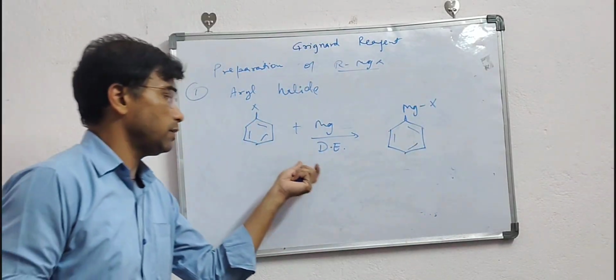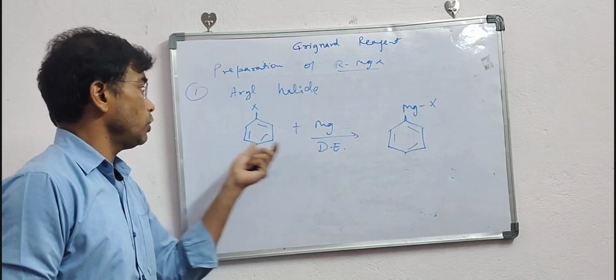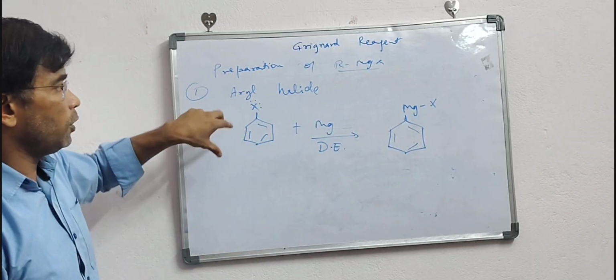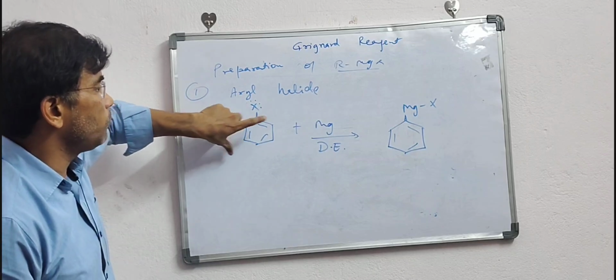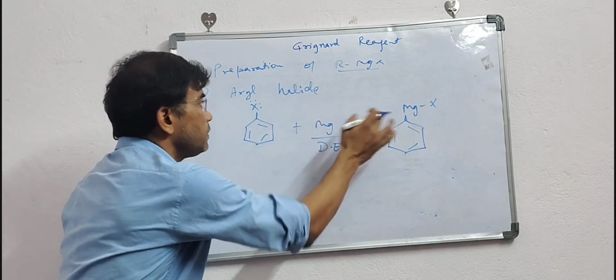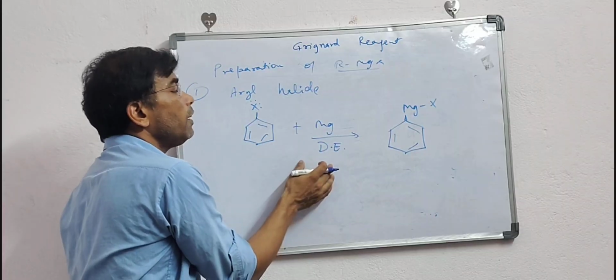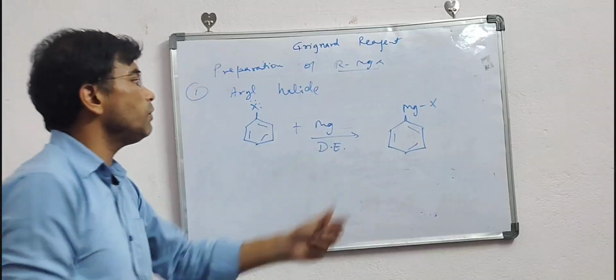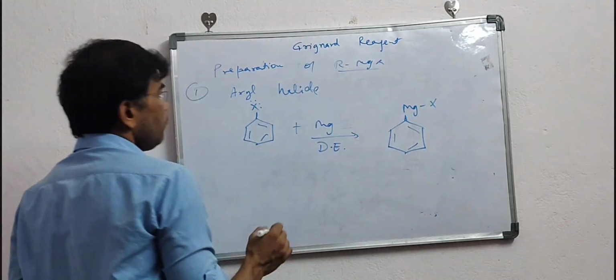This is not the nucleophile. You don't consider this one as having double bond character like this, and because of the double bond character, this magnesium will insert into this bond. This is not a substitution reaction, but rather a radical mechanism. So that is why they can form this.